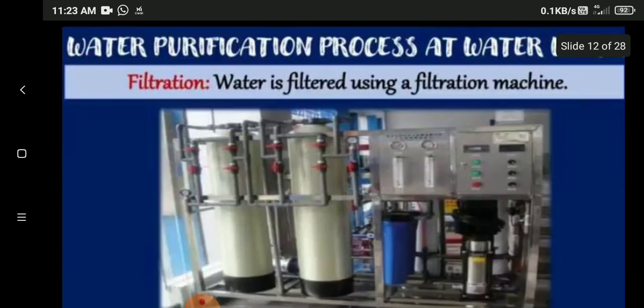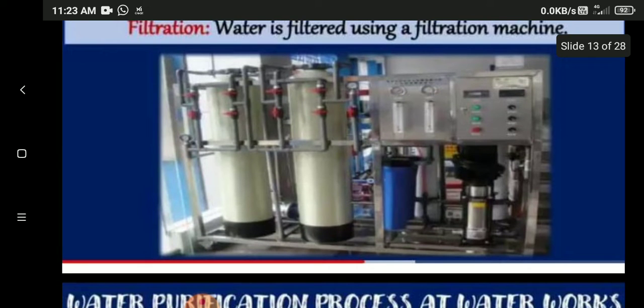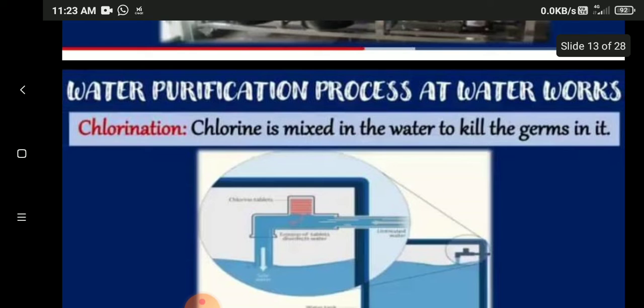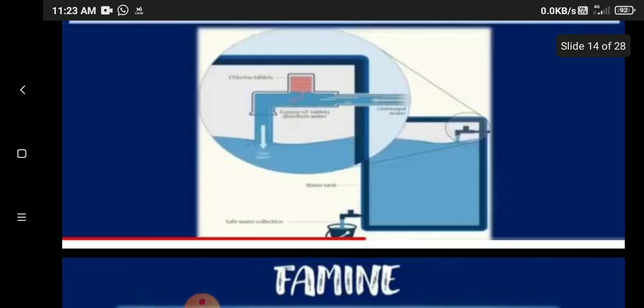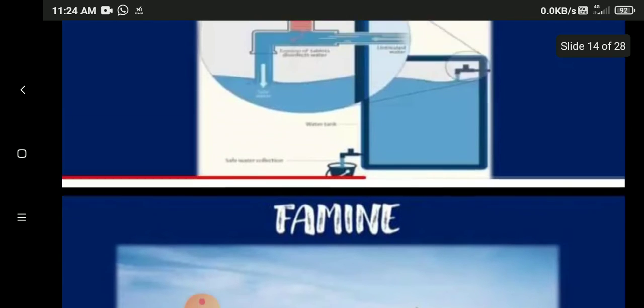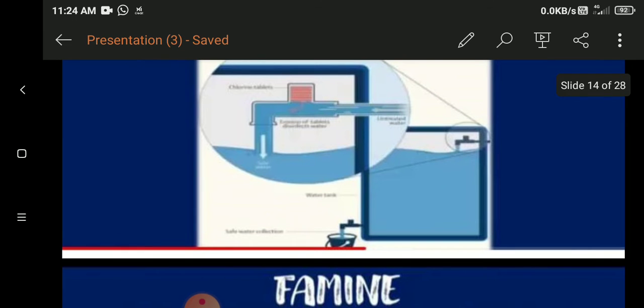And thirdly, filtration. The water is filtered after settling and after oxygenation. Whatever water has settled down and mixed with air should be filtered, so the water is filtered using filtration machines. And lastly, to kill the germs and avoid the bad smell, chlorine is mixed in the water. Finally, the water that comes to a house is sent to the tank, so we get water every day. Are you all clear with this?